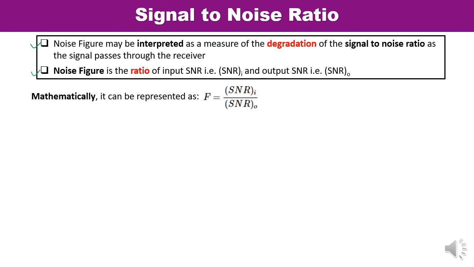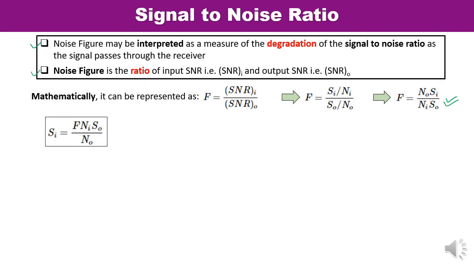And what is SNR input? That is S upon N, SI upon NI, the signal to noise ratio of input upon the signal to noise ratio of output. Now rearrange the terms. In the numerator you will get SI into N naught, upon the denominator S naught into NI. Now again rearrange the terms and write down the term for SI, the input signal. What is the input signal here? F into NI, S naught upon N naught.